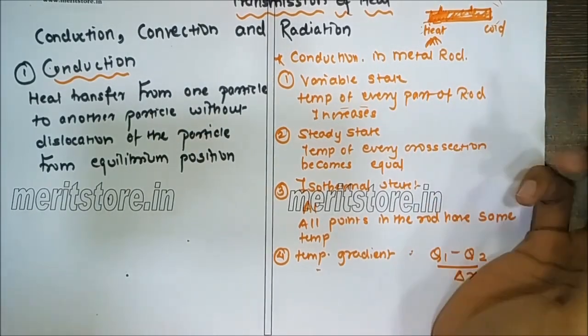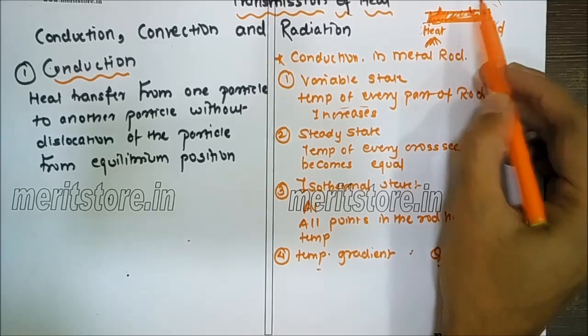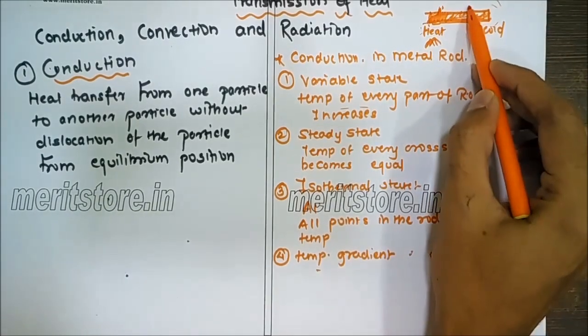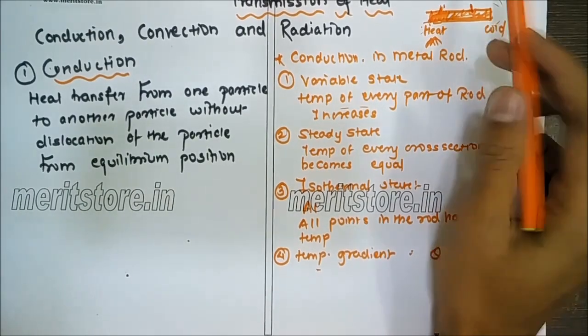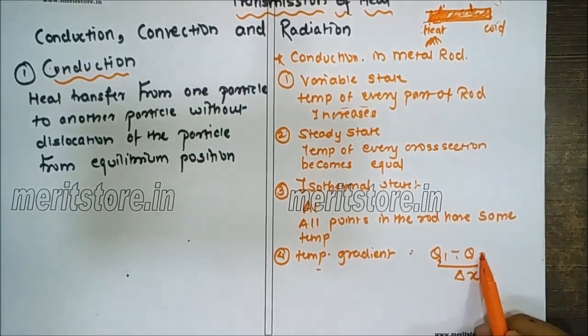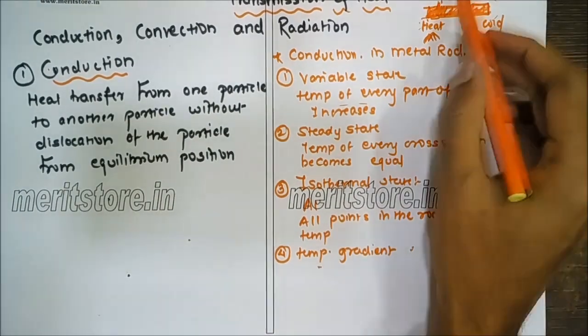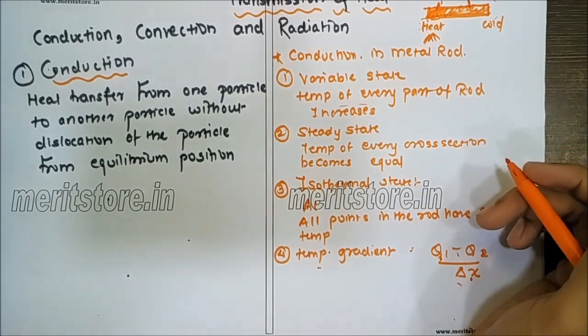In order to find the change in temperature, we need the temperature of the first and the temperature of the second, and the length between them. That is given by (theta1 minus theta2) upon delta x, where delta x is the length between them, for any two particles.